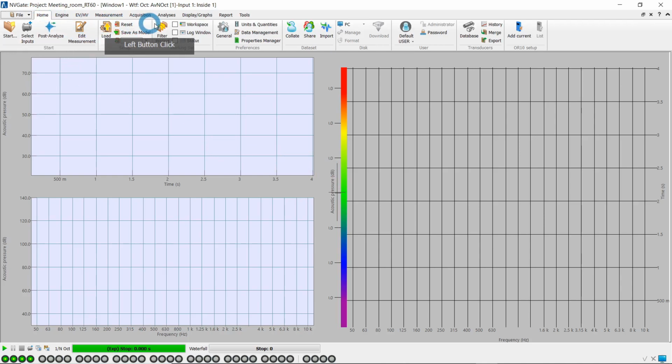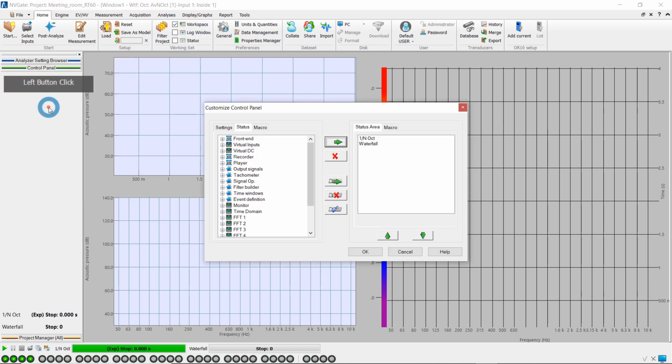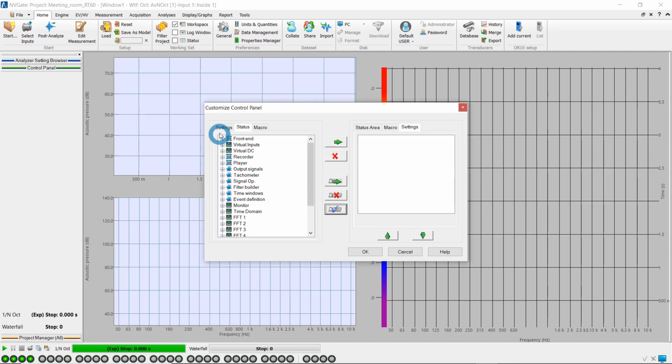Now I will show how to create shortcuts to specific settings. First, we display the control panel and open the Customize Control Panel window, where we create a new tab for the settings. We then select all the settings one by one that might need to be changed for the acquisition of reverberation time, like the total number of slices that will be collected in the waterfall.